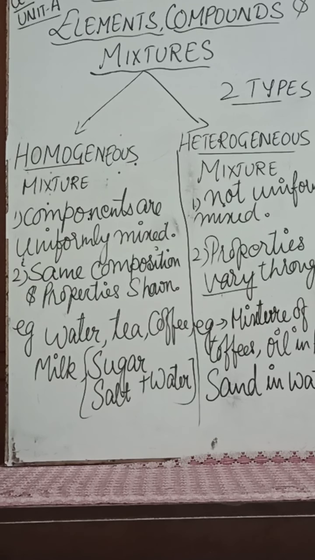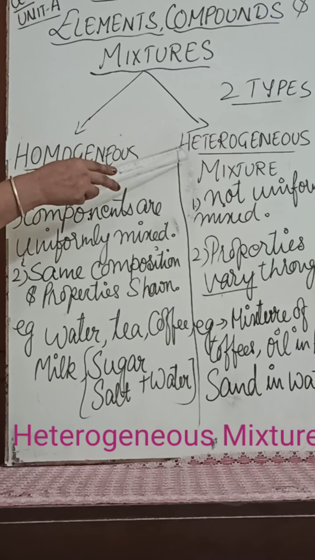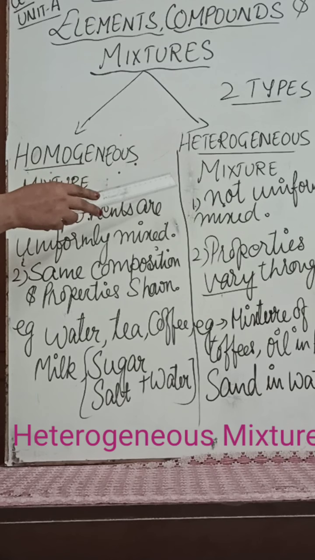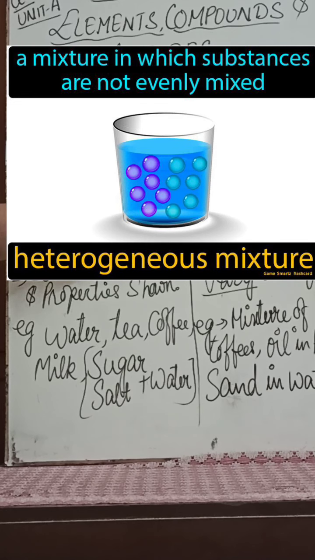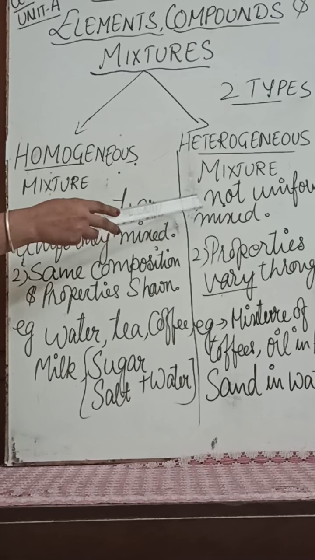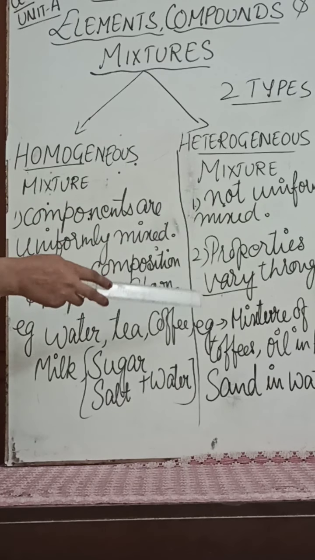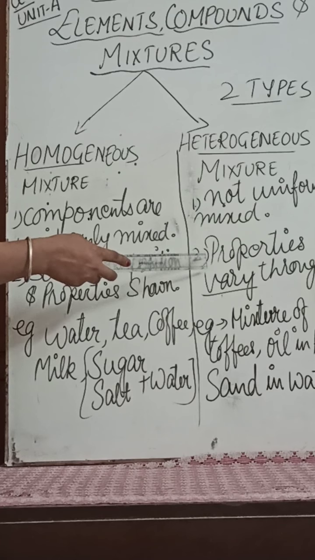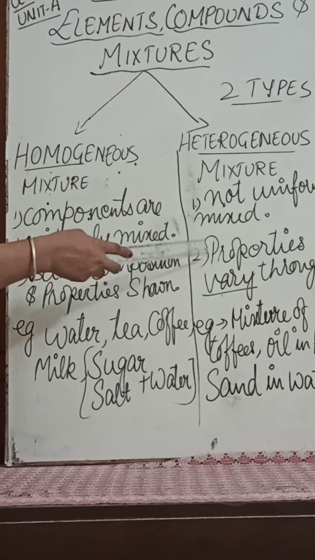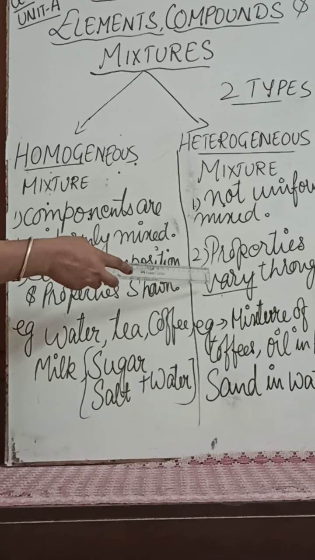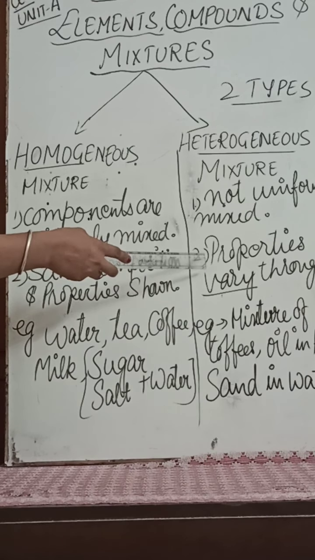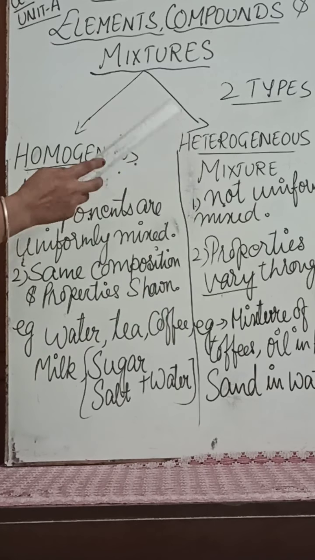Now the second group of mixtures is heterogeneous mixtures. The word heterogeneous indicates non-uniformity. So the first quality of heterogeneous mixtures is that they are not uniformly mixed. There is disproportionate mixing of the components, right? Second property is the properties and the composition of a heterogeneous mixture vary throughout. Varies means it is different. The properties and the composition are different in a heterogeneous mixture.